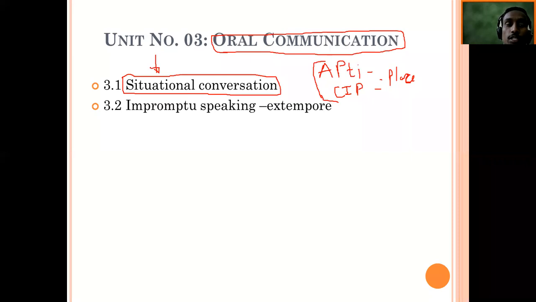Or maybe another situation like this, one is a doctor, one is a patient. You people have to imagine what communication will be taking place between a doctor and patient.